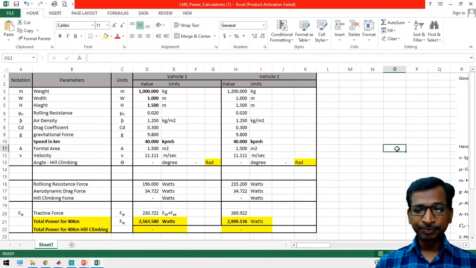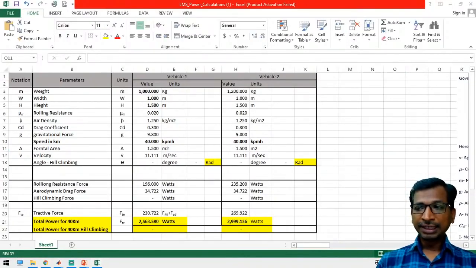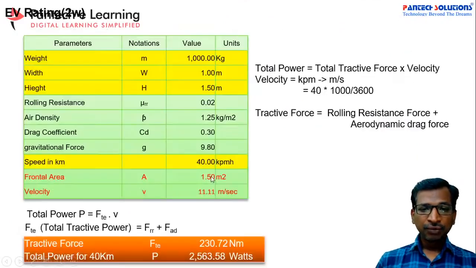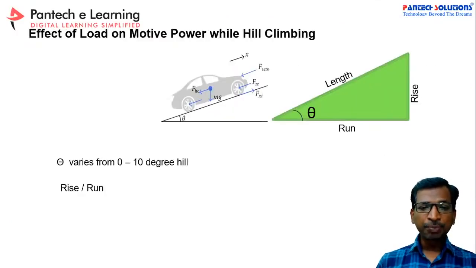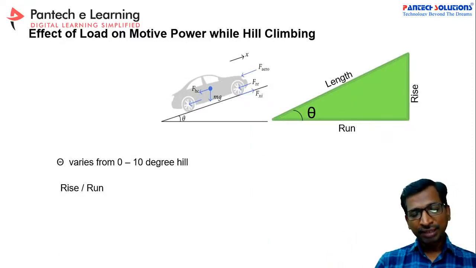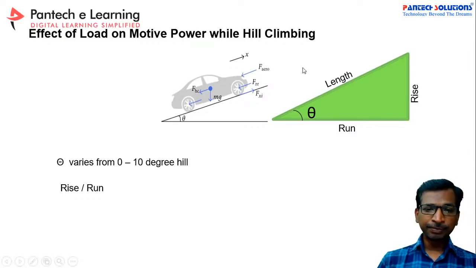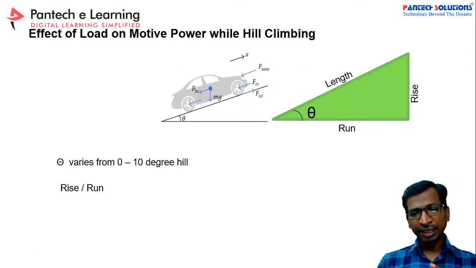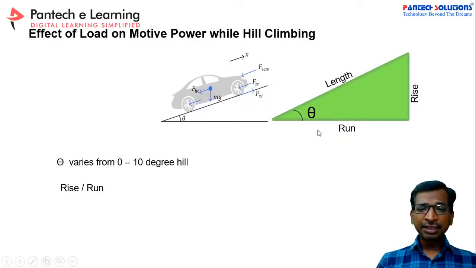And the second thing: suppose you are going to keep your vehicle on a hill, an upgradient situation. For that situation, what are the power input ranges? How can this value change? If you apply this vehicle over bridges or any hill area, we have to take care of theta. This is the angle between the run length as well as the length of the side.